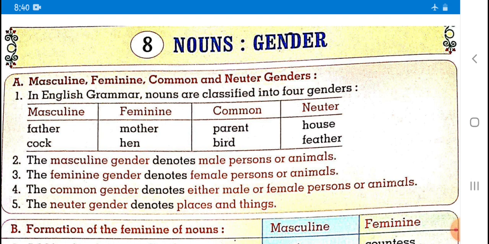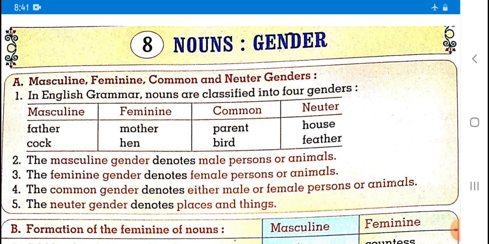Neuter gender means a non-living thing. For example, chair, table, fan, tube lights. These all things are considered into neuter gender. Why? Because they cannot take breath. So non-living thing is included into neuter gender.